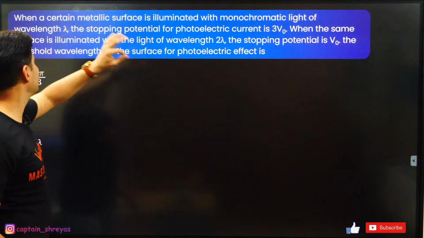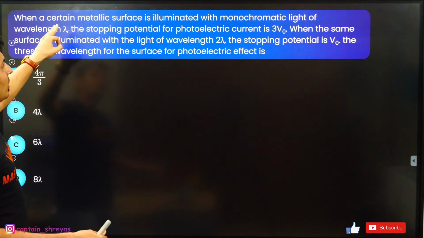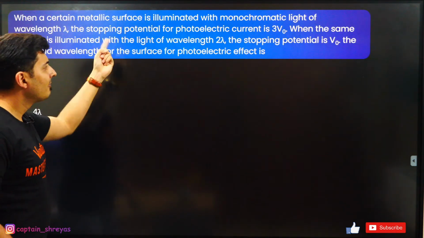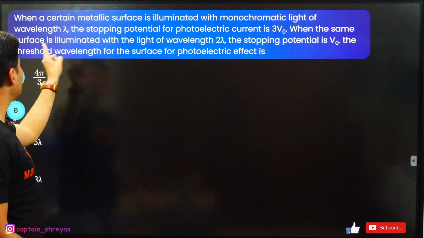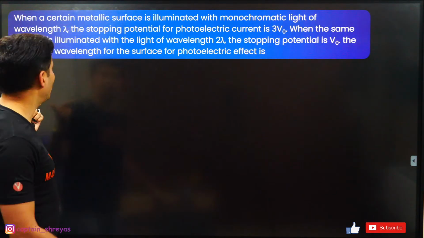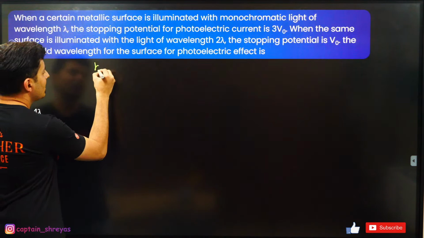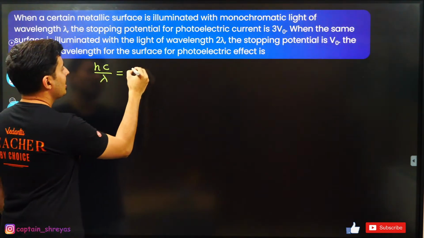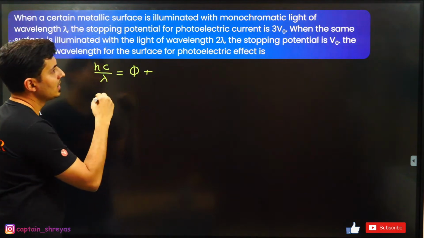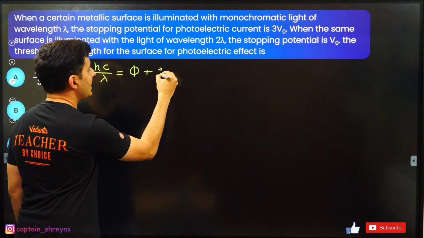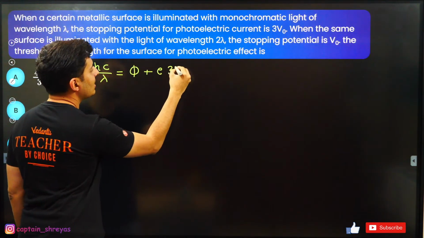When this surface is illuminated with this wavelength, the stopping potential is this much; when the wavelength changes, the stopping potential is this much. We need the threshold wavelength, which means I need the work function. So initially, hc by lambda will be phi plus e times Vs, where the stopping potential is 3 V naught, so phi plus 3 e V naught.